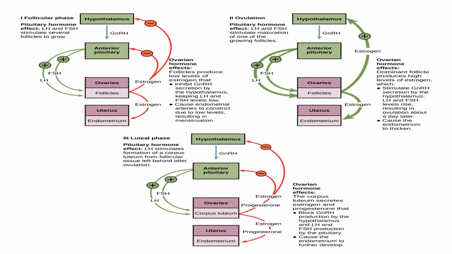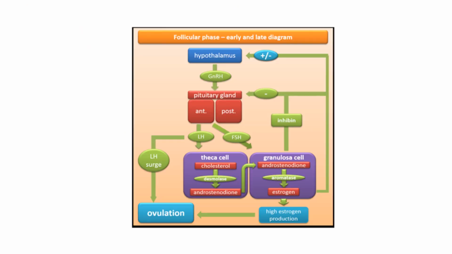So the ovarian cycle, now we can divide it into three phases. The maturation process of follicle is the follicular phase, and after that the ovulation process, and after ovulation the luteal phase. Each of these phases, they have the interrelationship of different hormones. We want to know the different hormonal level in these individual phases. So first come to the follicular phase.